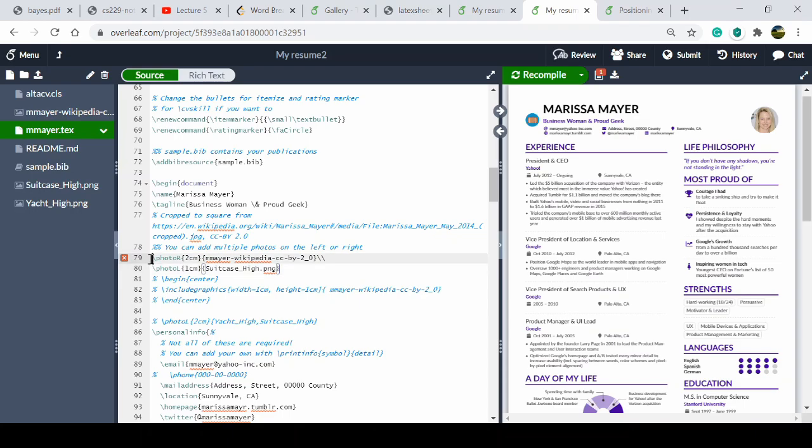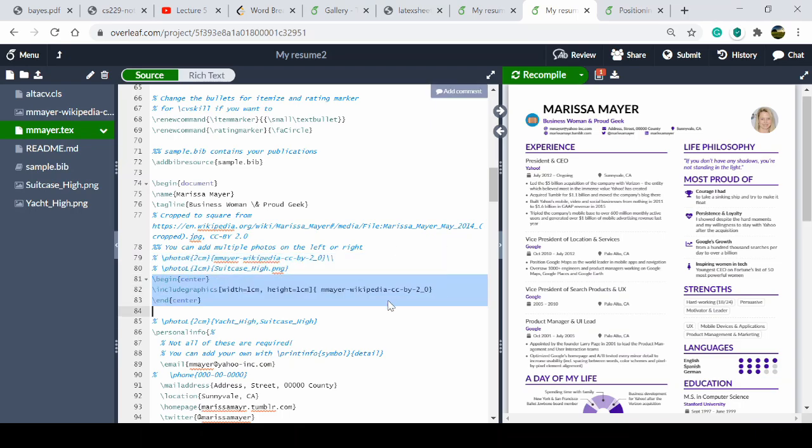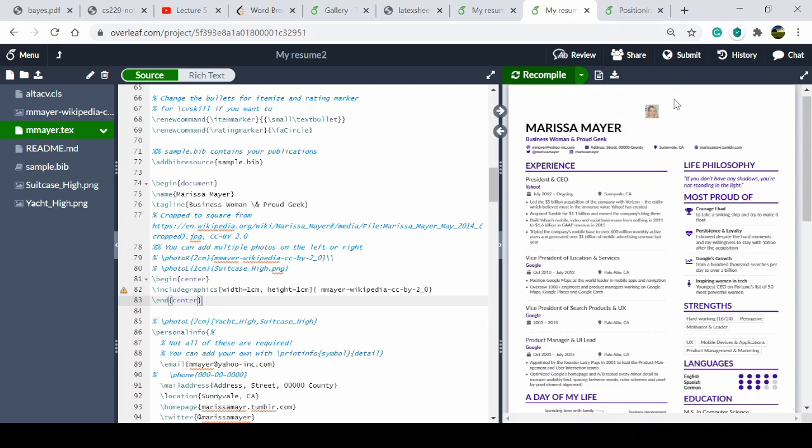And there is another way, other than photo l. There is includegraphics, with width, height, and if you want to put the image in the center, you write slash begin center, slash end center, and in between you write that. The same goes for width, height, and the image name. And you can recompile here. You can see that the image will appear somewhere in the center. So I think the previous one looks nice, so I will keep that one.